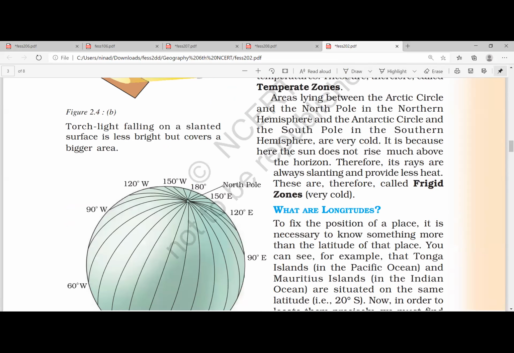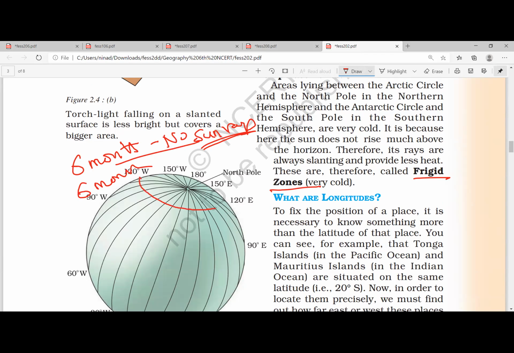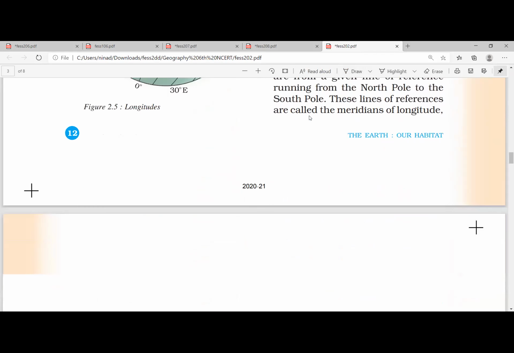Now, with the frigid zone, what happens? In the frigid zone, there are even fewer sun rays. In fact, for 6 months, there will be no sun rays. You cannot see the sun for 6 months. Another 6 months, you will be continuously seeing the sun. In this zone, beyond the Arctic Circle, the sun will be continuously there for 6 months and continuously not there for 6 months.